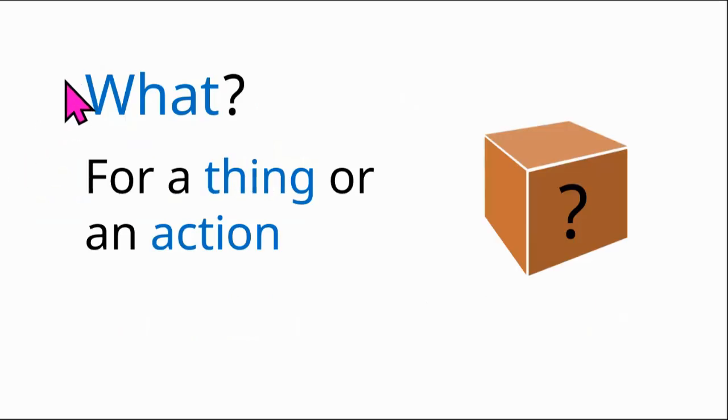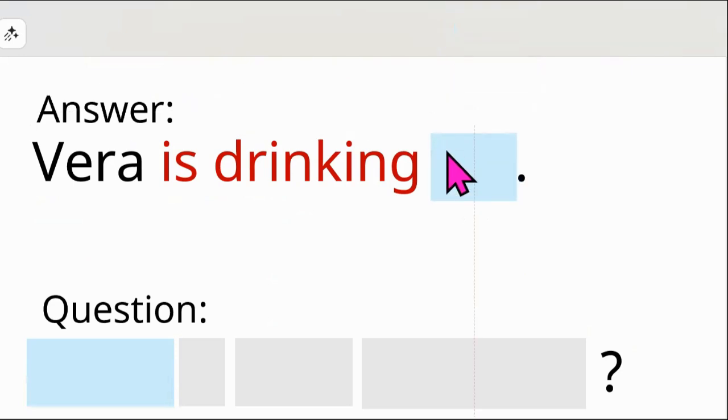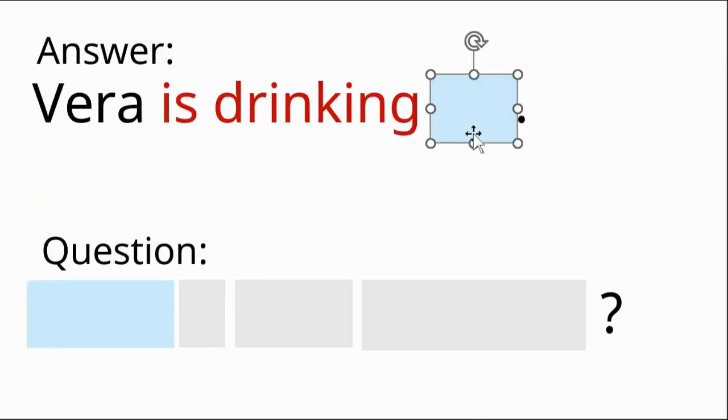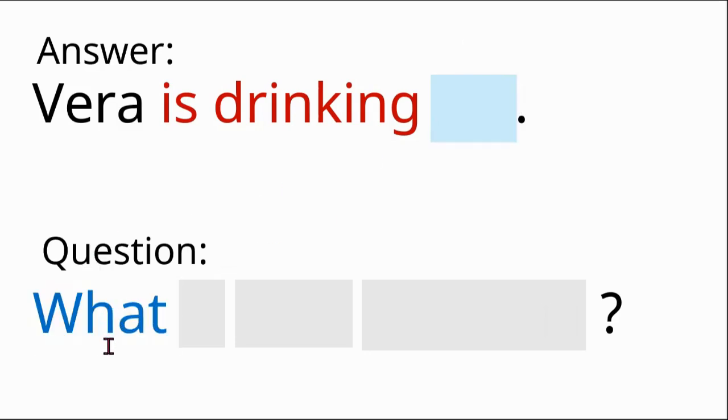What? We use what to get information about a thing or an action. So the answer is Vera is drinking tea. Now we want to find out about the thing that Vera is drinking. We don't know what she's drinking. So to ask a question about a thing or an action, the question word is what.